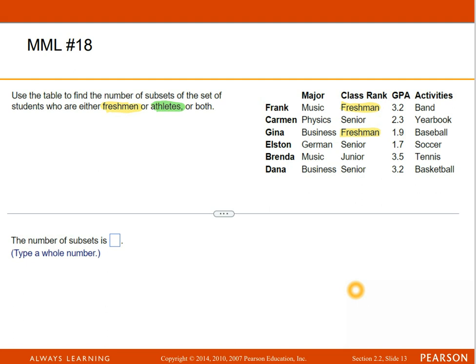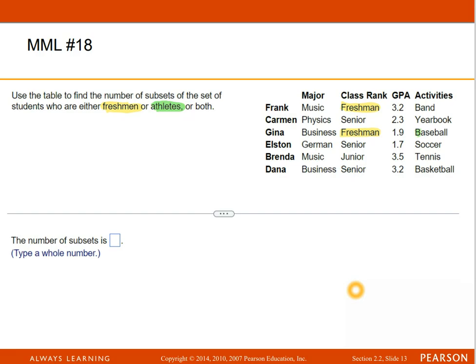So I see Frank is in band, and honestly, I had a son in band, and I believe band should be considered a sport. Those kids work so hard and sweat so much. It's insane. But alas, it's not.